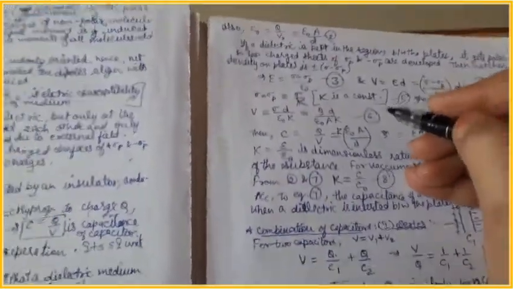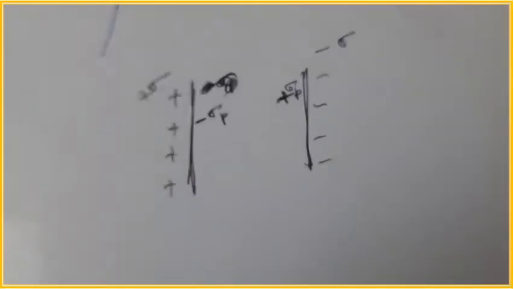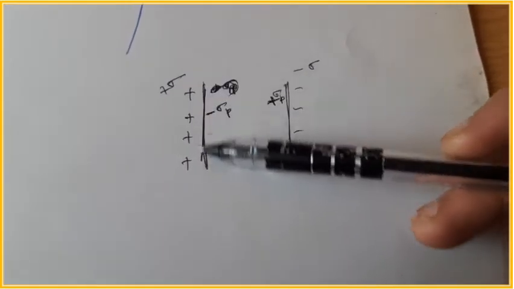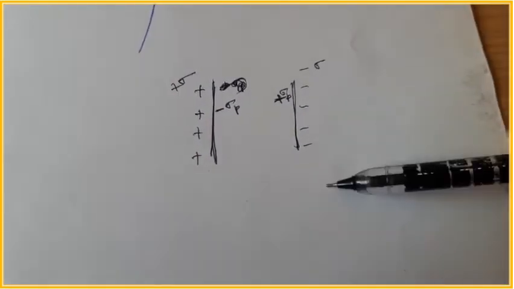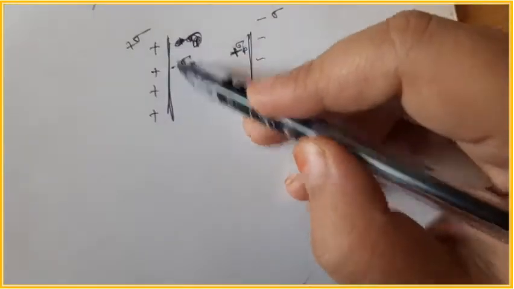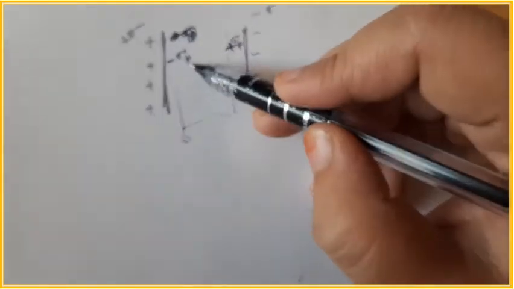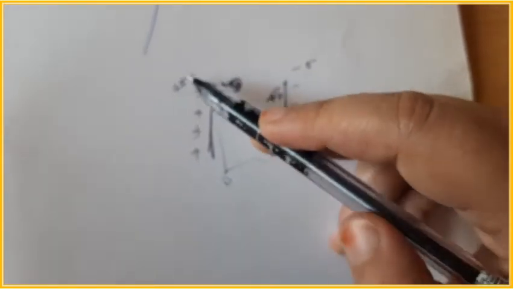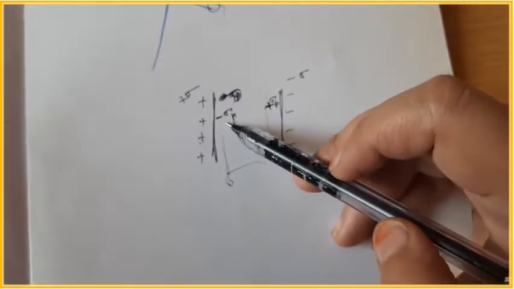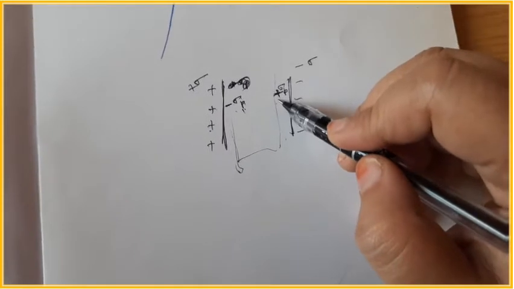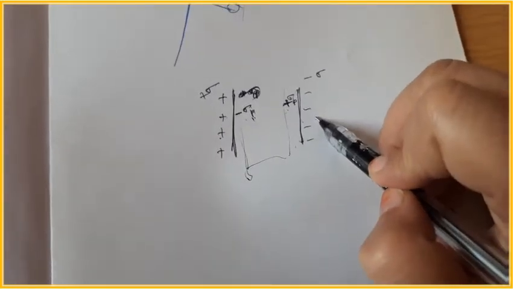You see that, suppose we are having a parallel plate capacitor in such a way that plate A is positively charged while plate B is negatively charged. Now when we insert a dielectric in between the plates, what will happen? The negative charges of the dielectric will move towards the positive plate, and hence a negative charge density minus sigma p will develop near the positive plate. On the other hand, a positive charge density plus sigma p will develop near the negatively charged plate.